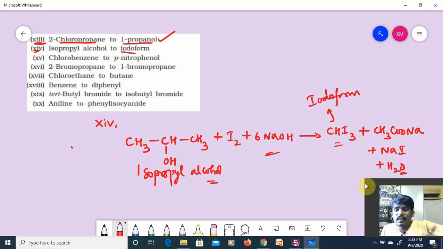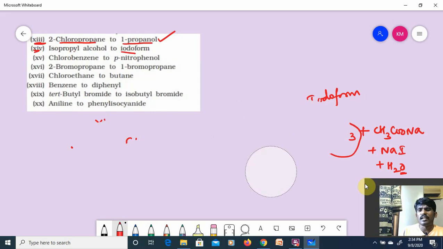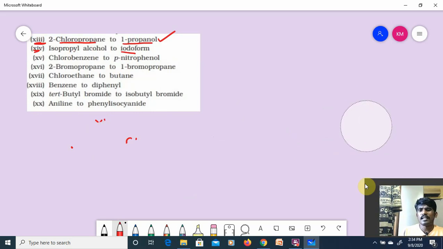This reaction we have studied in polyhalogen compounds. Under polyhalogen compounds we have discussed triiodomethane. Triiodomethane is nothing but iodoform, guys. Understood the point? So it is the preparation method of iodoform. Hope you understood. Next, 15th, chlorobenzene